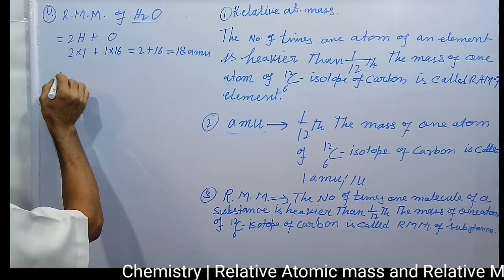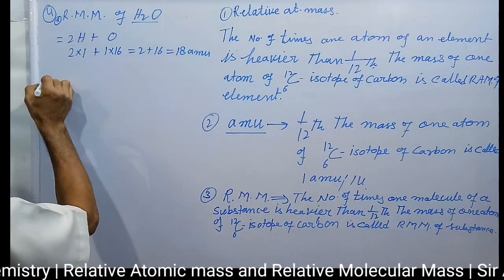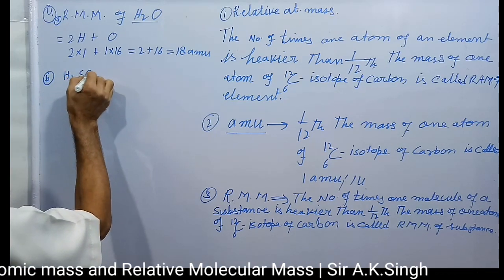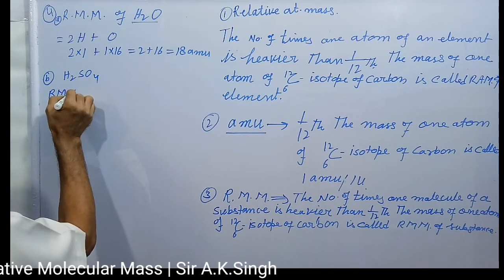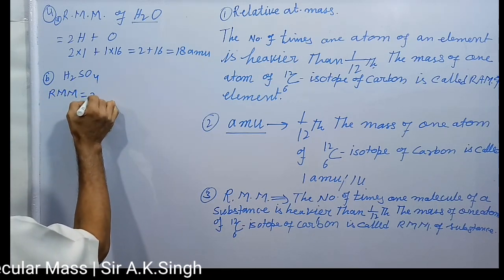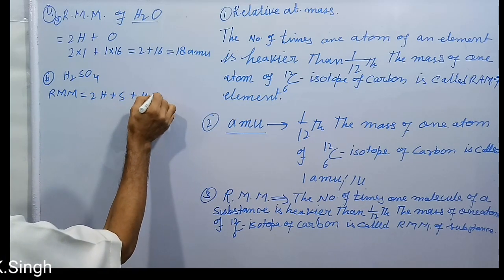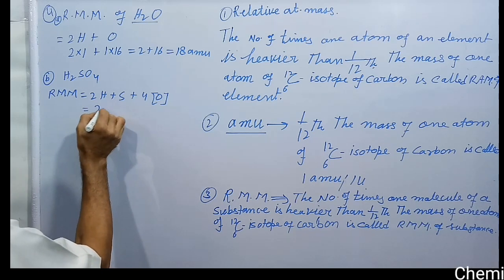One more example, sulfuric acid, H2SO4. How will you calculate the relative molecular mass? It equals 2 atoms of hydrogen plus 1 atom of sulfur plus 4 atoms of oxygen. 2 atoms of hydrogen, 2 into 1, is 2.